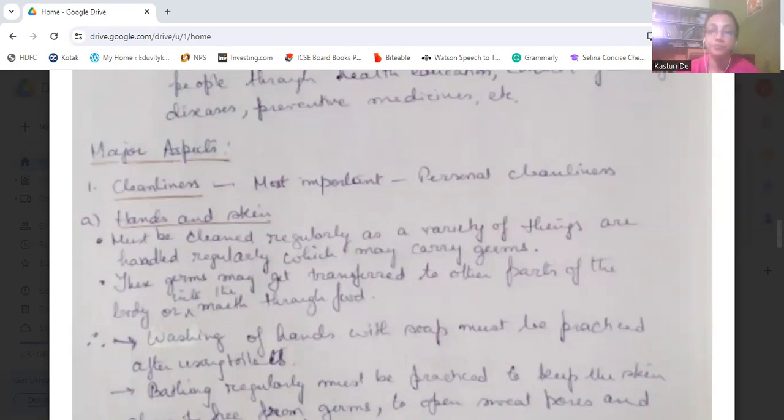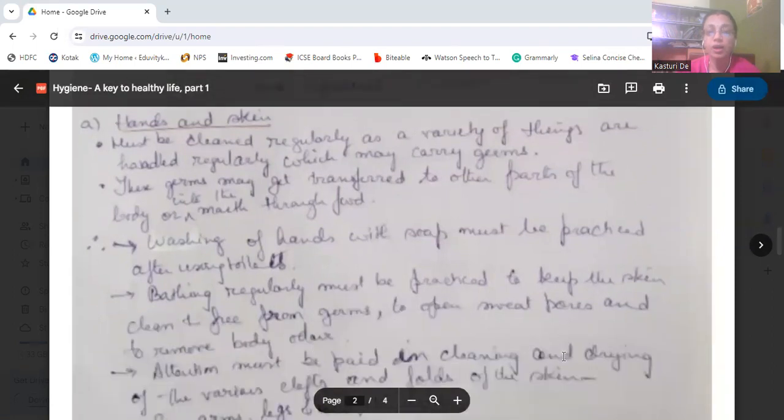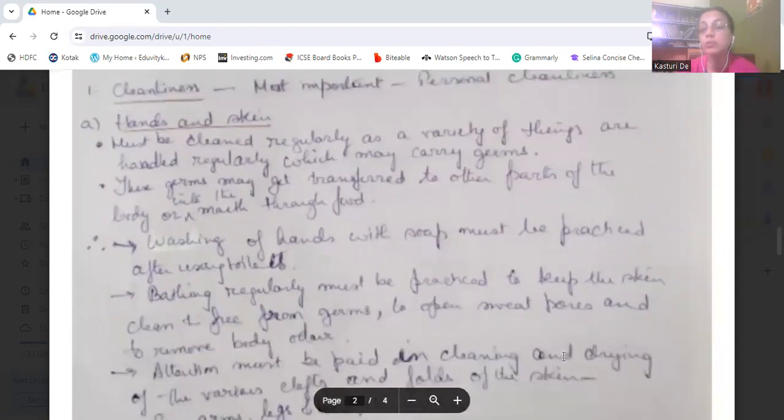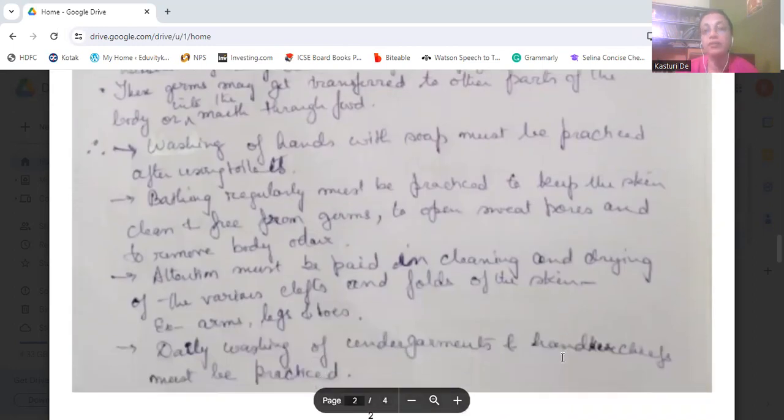Now, we should wash our hands with soap. That should be practiced after using the toilets. Then bathing regularly. We should bathe our body regularly so that our skin remains clean and free from the germs. Then the sweat pores open, and we do not have any body odor.